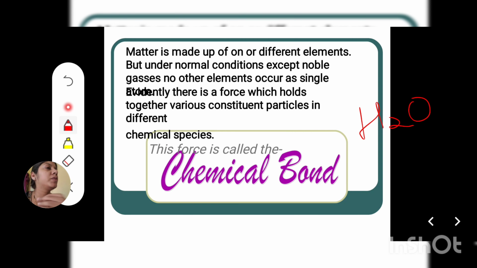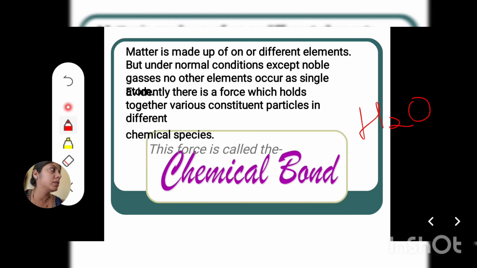For example, if I say H2O, it does not mean that hydrogen and oxygen are moving separately. No, hydrogen and oxygen have a very strong force of attraction due to which they are combined together. So when I say H2O, I am looking at a picture where hydrogen and oxygen are combined together, not separately present. This is something which is known as chemical bonding.